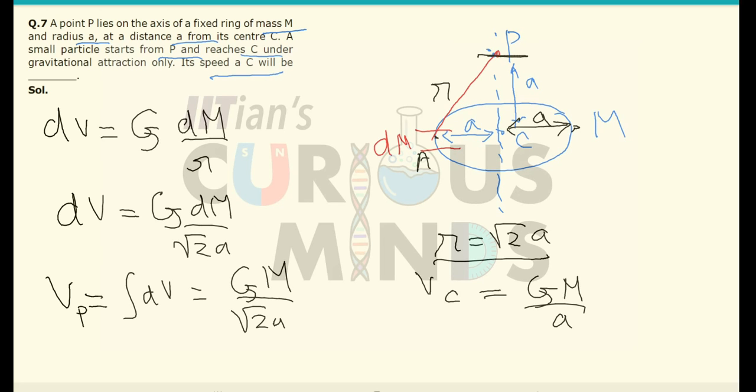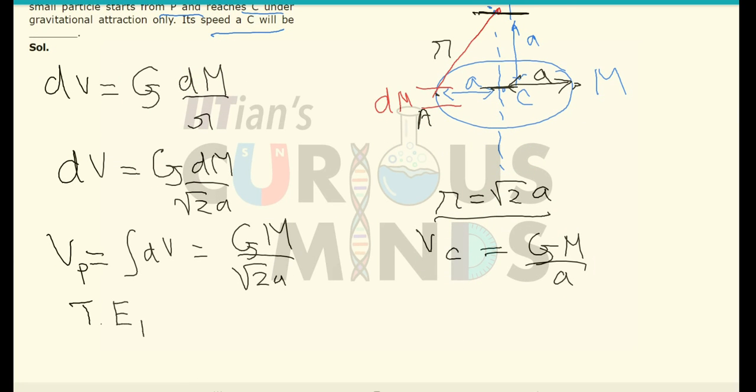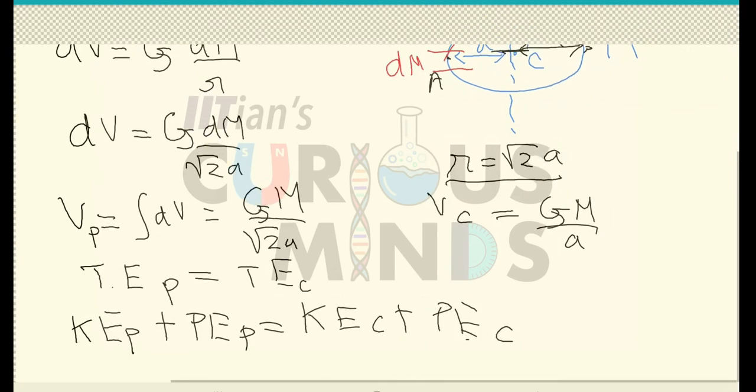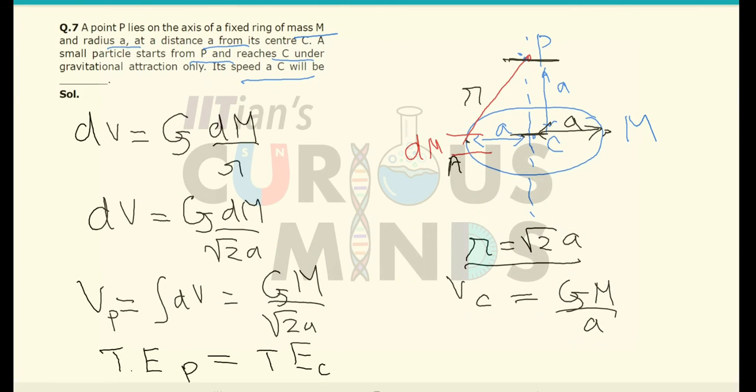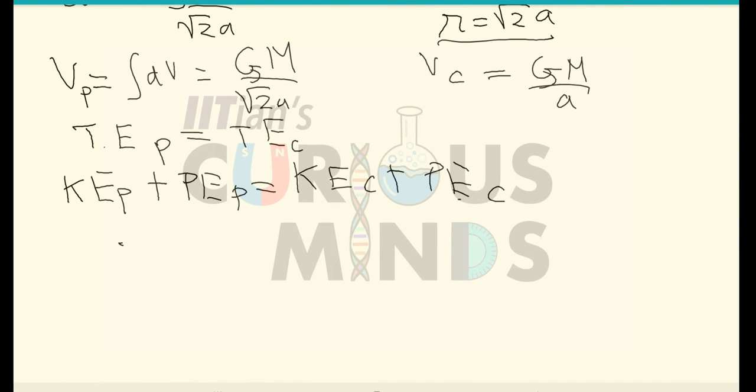Now when a particle is taken from point P to point C, we have to find out its velocity. The total energy at point P will be equal to the total energy at point C. Total energy at P is the kinetic energy at P plus the potential energy at P. Total energy at C is the kinetic energy at C plus the potential energy at C. When the body is just released, the velocity at point P is 0, so the kinetic energy is 0 and the potential energy is minus G M m divided by root 2 a, where let the mass of the particle be m.